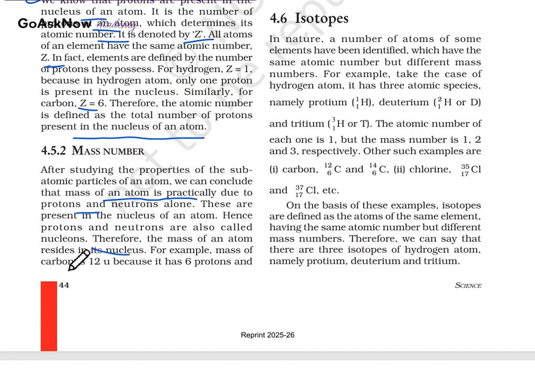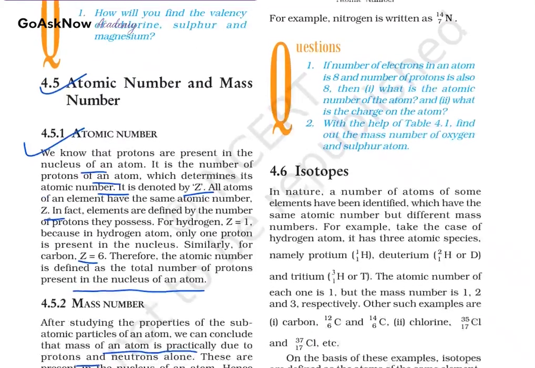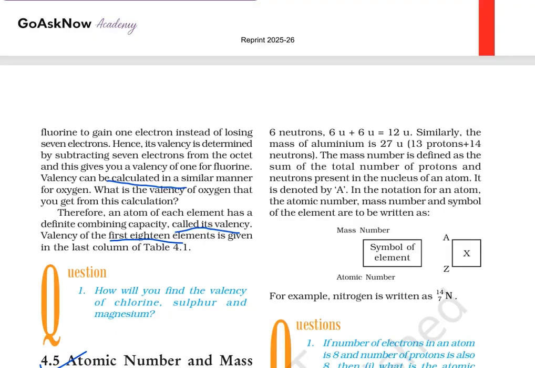For example, the mass of carbon is 12 u because it has 6 protons and 6 neutrons, so it will be 6 u plus 6 u, which is equal to 12 u. Similarly, the mass of aluminium is 27 u, with 13 protons and 14 neutrons. So the mass number is defined as the sum of the total number of protons and neutrons present in the nucleus of an atom. It is denoted by A.